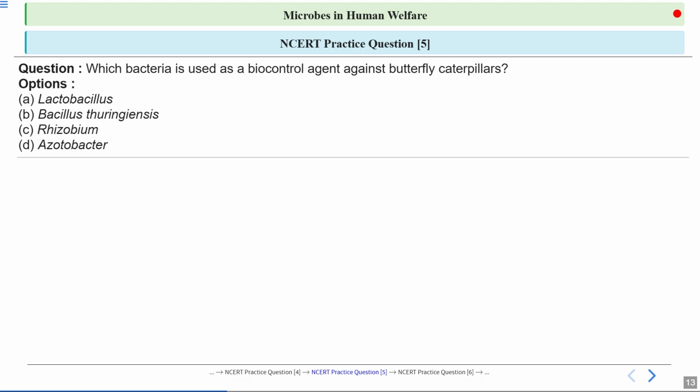Option A is Lactobacillus, which is a lactic acid bacteria. Option B is Bacillus thuringiensis, which is a soil bacteria. Then option C is Rhizobium. Rhizobium forms a symbiotic association with the roots of leguminous plants, and it can do nitrogen fixation as well. Then option D is Azotobacter. So what will be the correct answer?